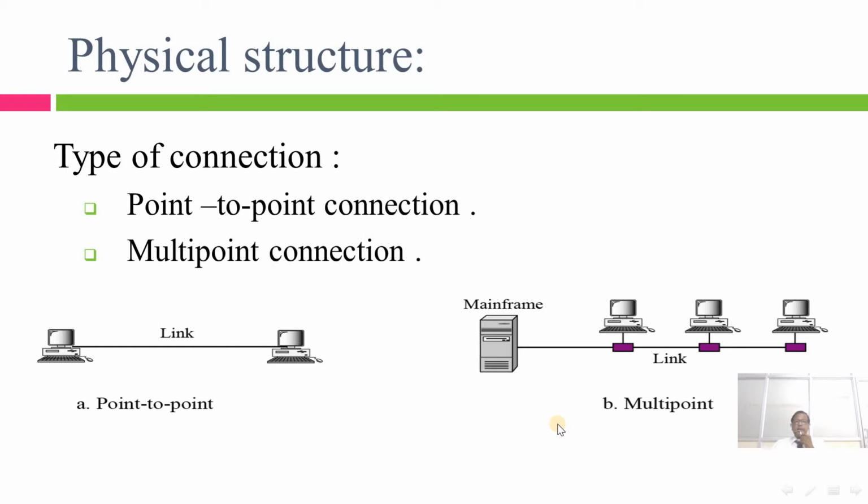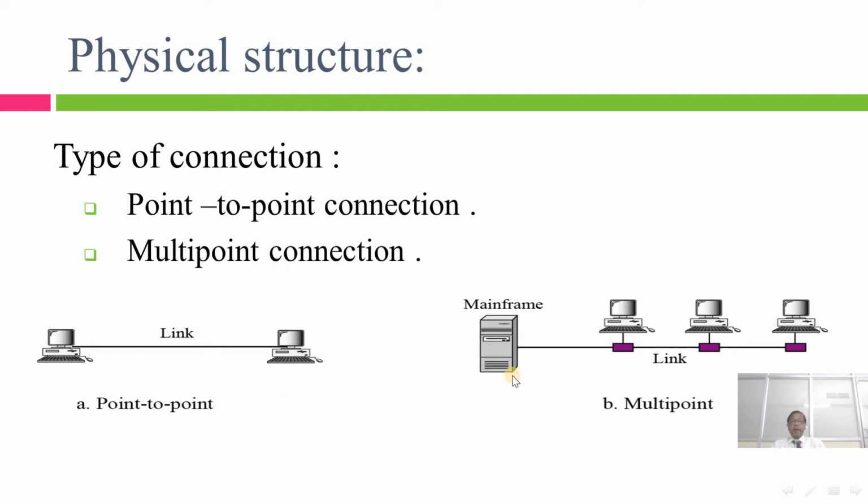There are two types of connections in computer networks. One is a point-to-point connection and the second one is a multi-point connection. Here we are going to see how the point-to-point connection is established with the help of a link, shown in the diagram. Here one computer is connected to another computer in a point-to-point communication.